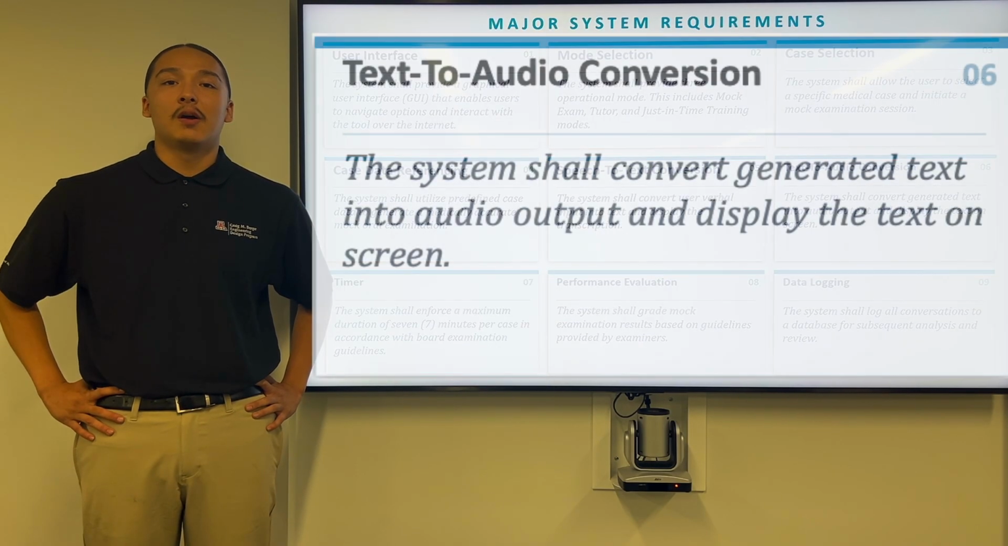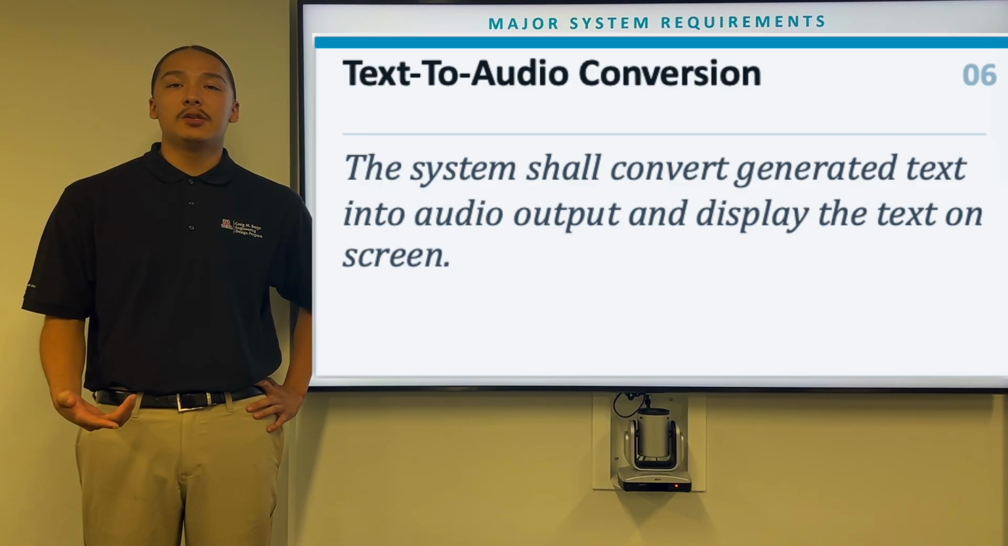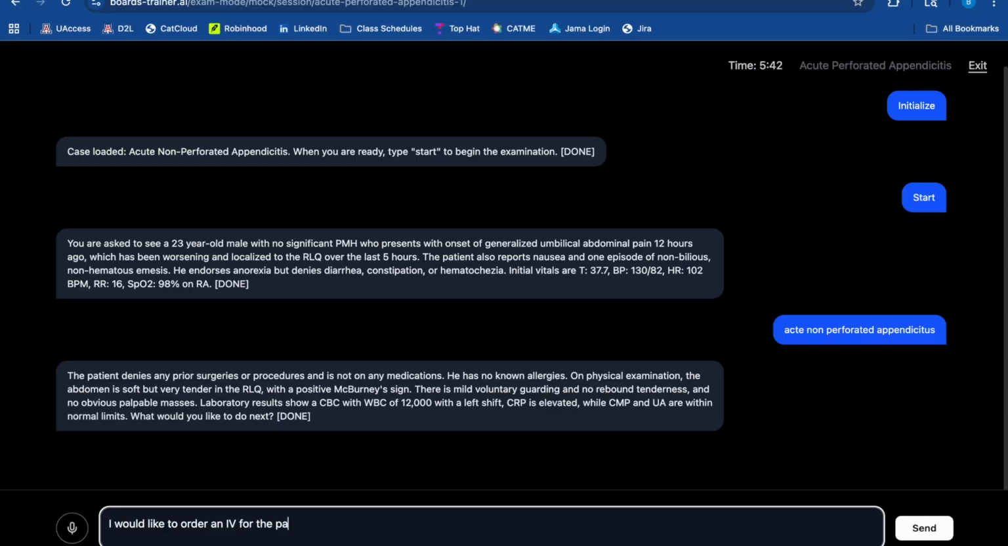Lastly, text-to-audio conversation, where the system shall convert generated text into audio output and display the text on screen. Here's a demonstration of the AI output being converted into audio.